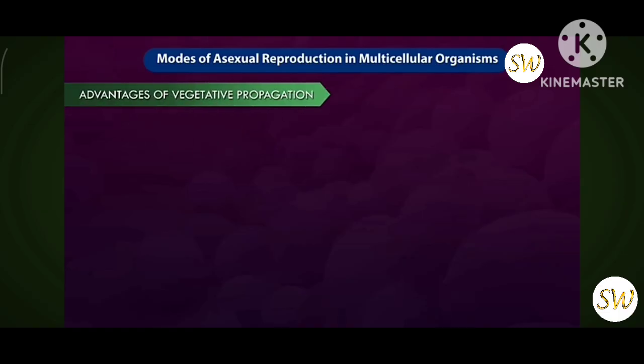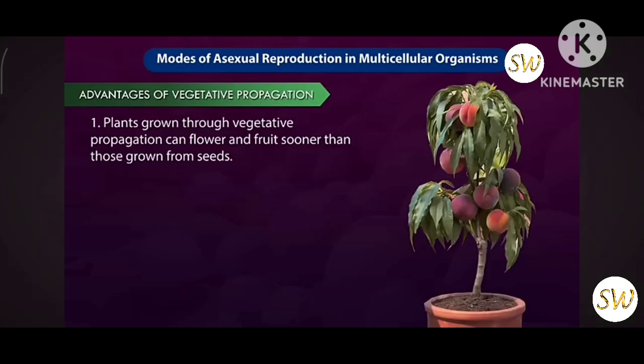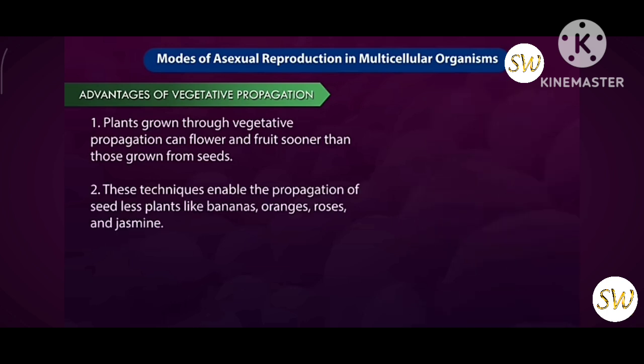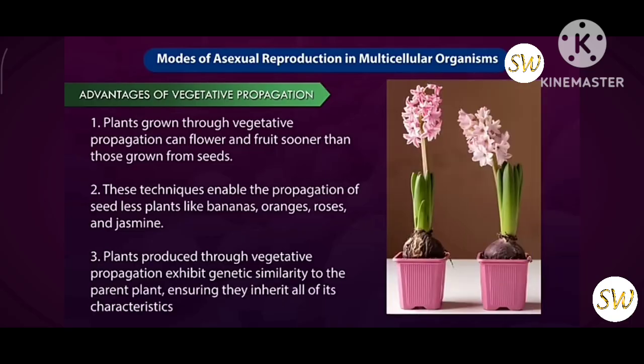Advantages of vegetative propagation. 1. Plants grown through vegetative propagation can flower and fruit sooner than those grown from seeds. 2. These techniques enable the propagation of seedless plants like bananas, oranges, roses, and jasmine. 3. Plants produced through vegetative propagation exhibit genetic similarity to their parent plant, ensuring they inherit all of its characteristics.